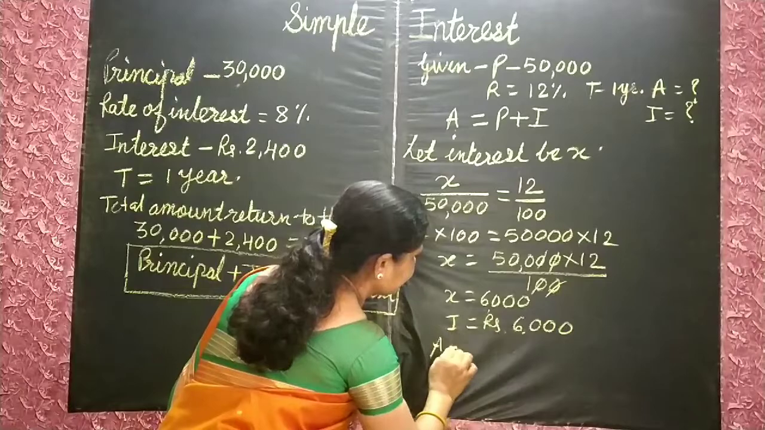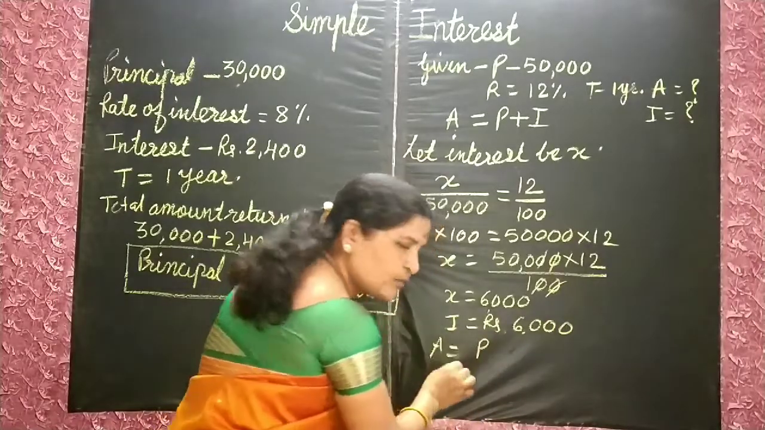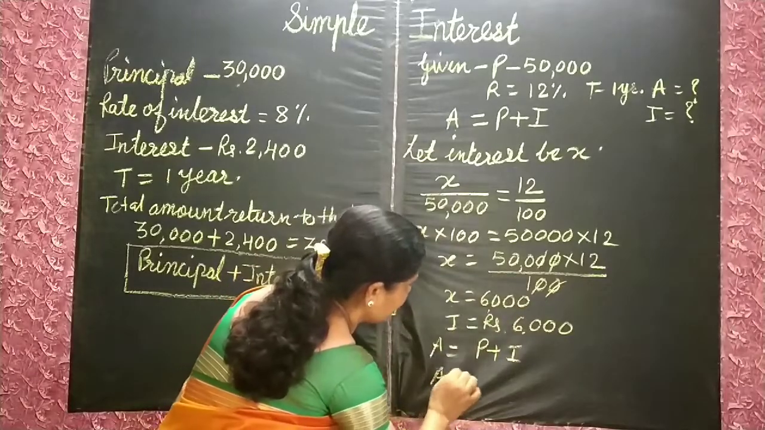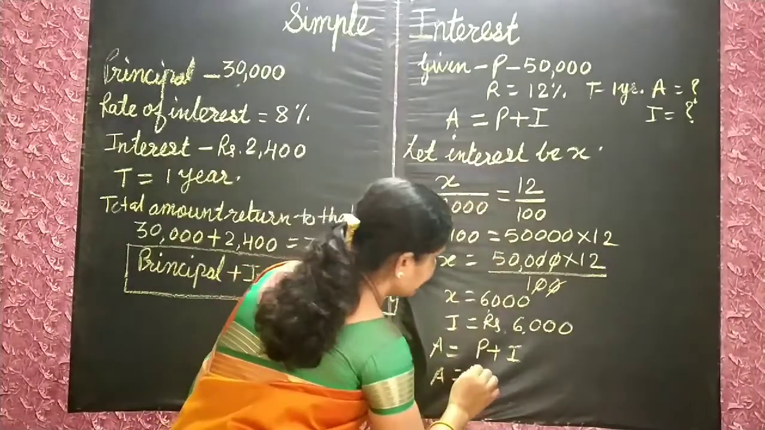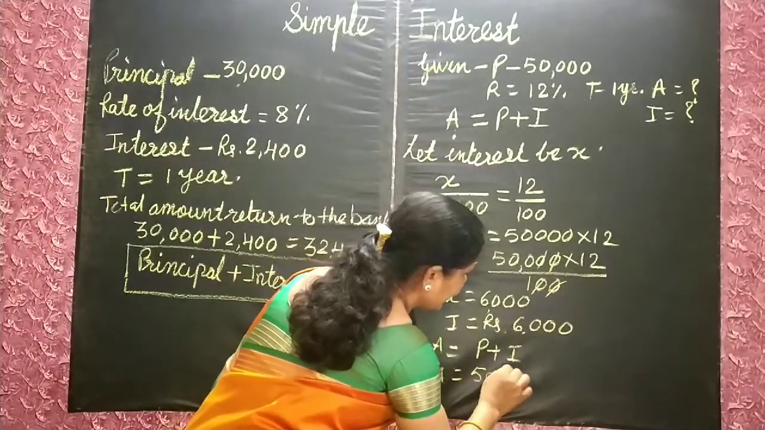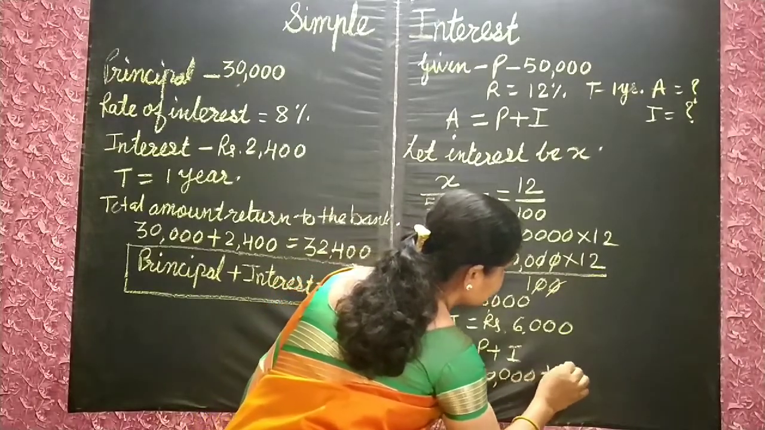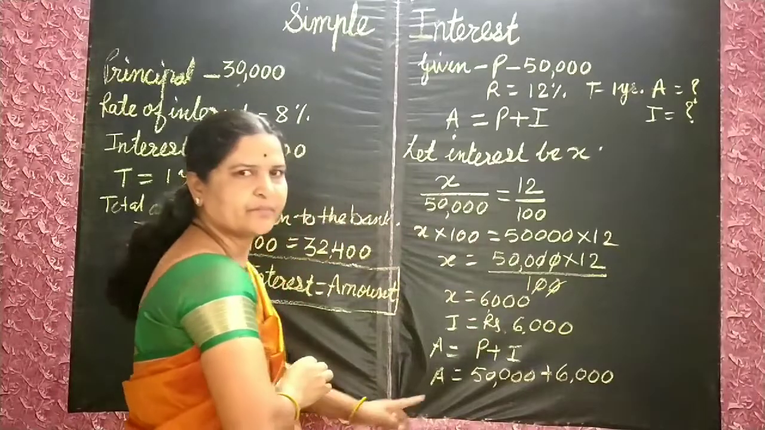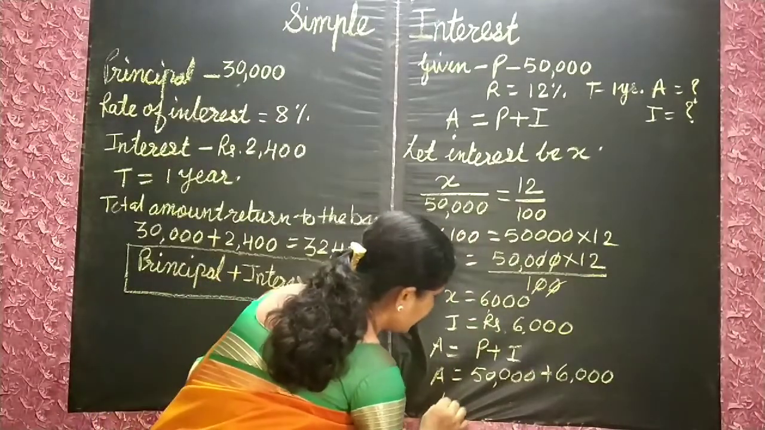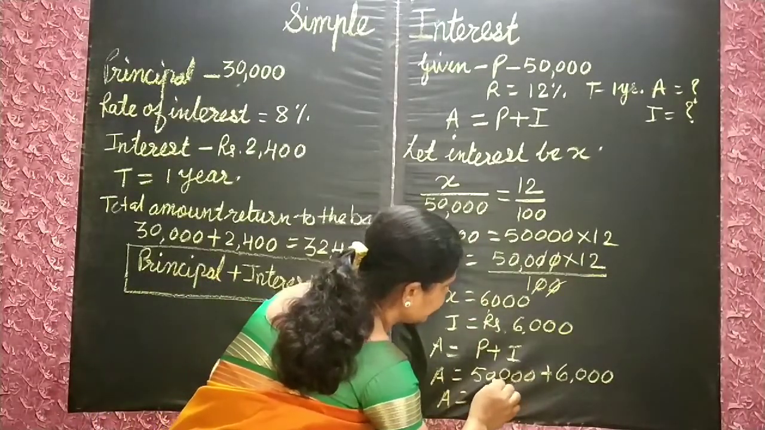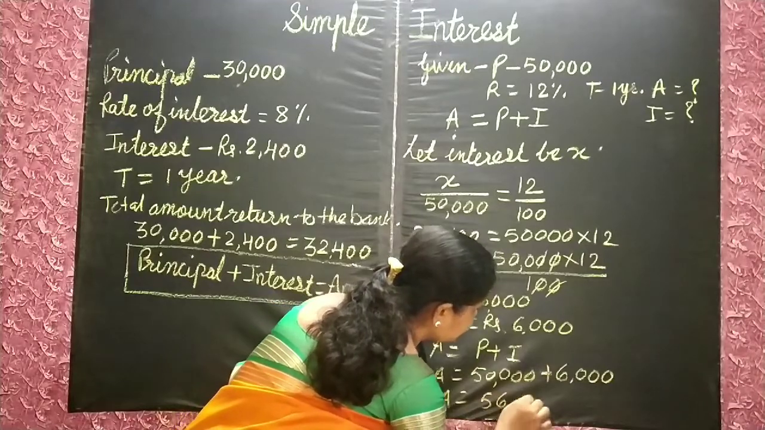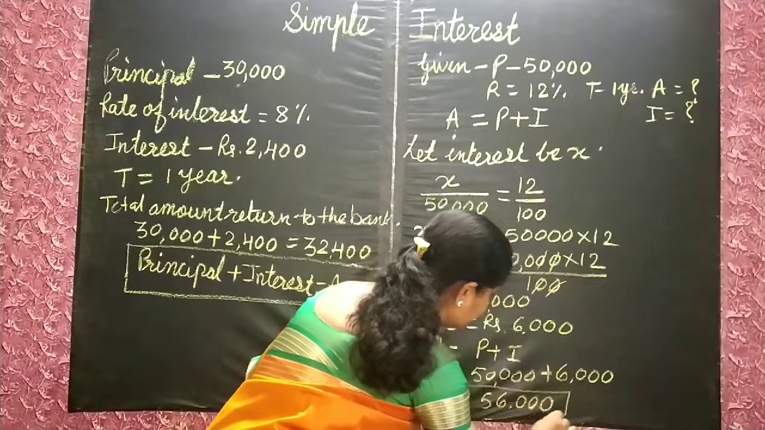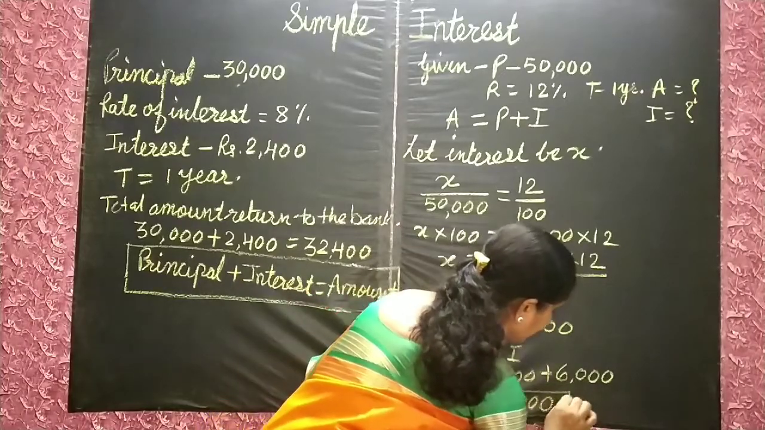Means A, the amount, is equal to principal plus interest. So amount is equal to, what is the principal? 50,000 rupees plus interest is 6,000 rupees. Correct? So the amount she has to pay to the bank is 56,000 rupees. This much amount she has to pay to the bank.